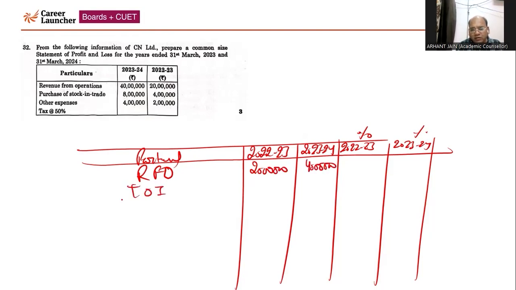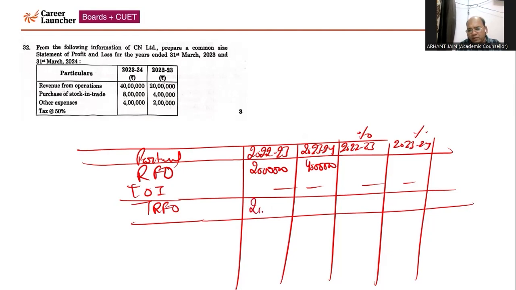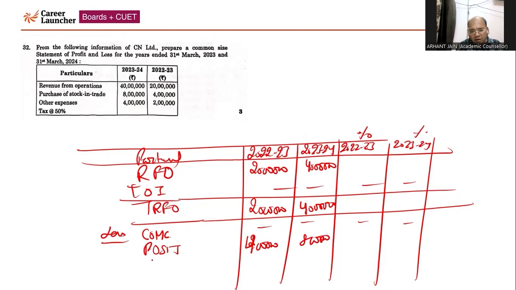Add other incomes. There are no other incomes, you may leave it. Then total RFO equals revenue from operations. You can even directly write total RFO without adding. So this is 40 lakhs. Then you will deduct total expenses. Cost of material consumed, nothing is given, you may leave this. Then purchase of stock in trade, that is 4 lakh and 8 lakh. Then other expenses, we are given 2 lakh and 4 lakh.